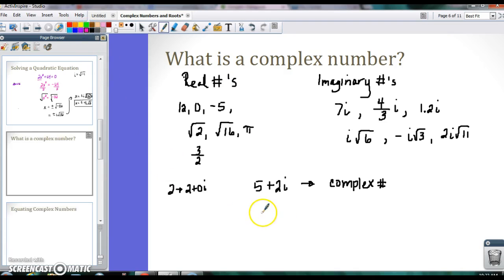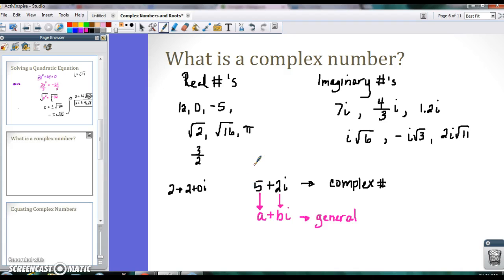And when we talk in general forms, we say a plus bi, where a is that real component and b is that coefficient in front of your i term. And so this is the general form of a complex number. So you'll see, write it in a plus bi form. You'll see those directions in problems sometimes. When they say a plus bi form, that just means to write it as a complex number. And just for notation purposes, you always put the real component before the imaginary component. Okay, we would not write this as 2i plus 5. We always put the real component first.